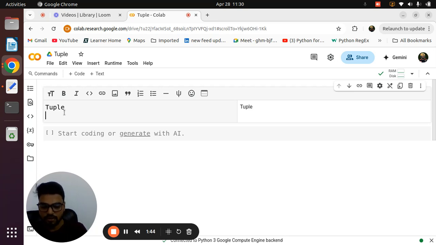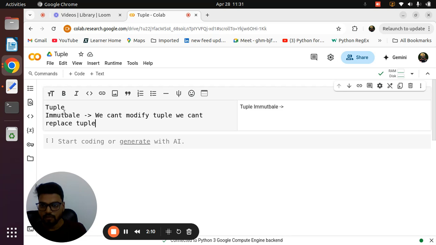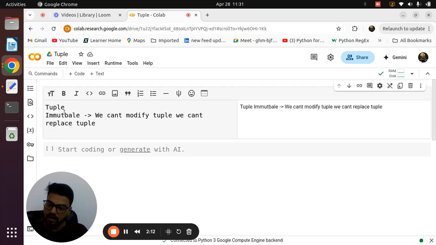The first and most important thing related to tuple is that it is immutable. List we already learned, list is mutable, and mutable means we can change a list at any time, we can modify that list. So what exactly is immutable? Totally opposite to mutable. We can't modify a tuple, we can't replace an element. In short, whenever you declare a tuple, it's final, you can't replace or modify it. One thing you can do with a tuple is delete the entire tuple and create a new tuple, but always remember you can't modify or replace an element inside a tuple.